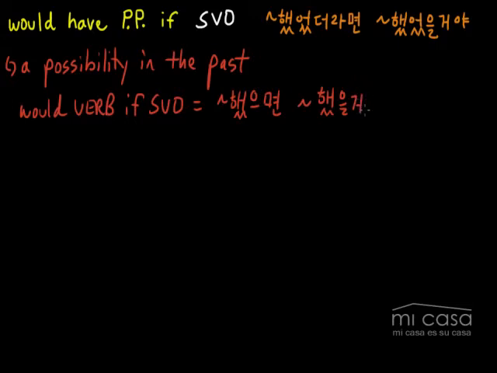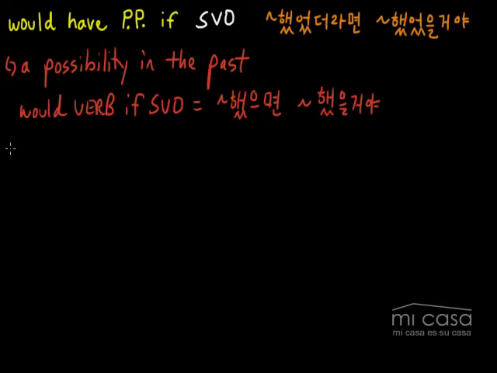All right. So it's actually quite similar, except would, verb, if, subject, verb, object. This structure here is actually used to talk about a possibility in the future, but this structure right here, would have PP, if, and then a full sentence, is to talk about a possibility or a conditional situation in the past. All right, so that's probably a little bit confusing, but don't worry, you will get used to it after we go through some examples.